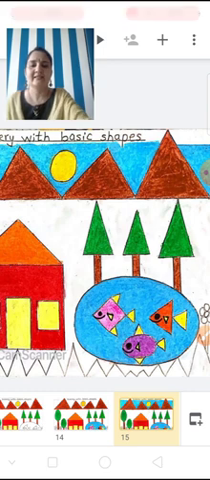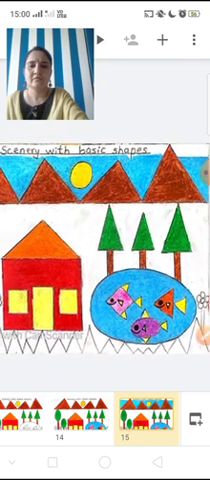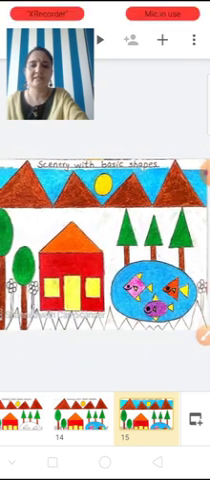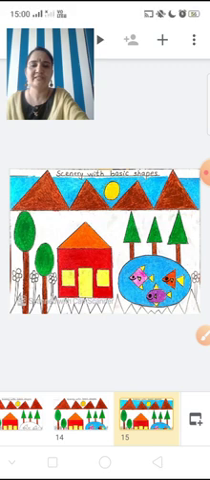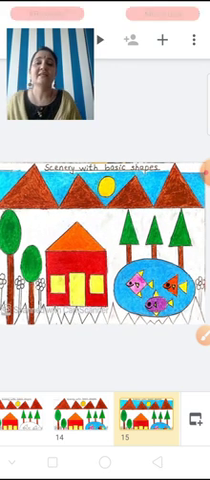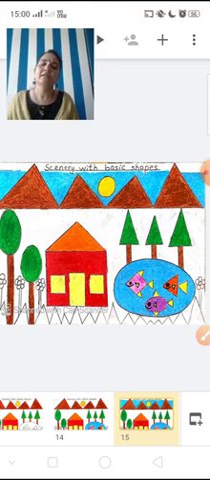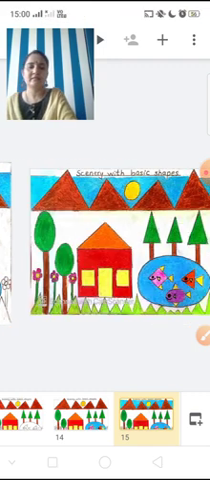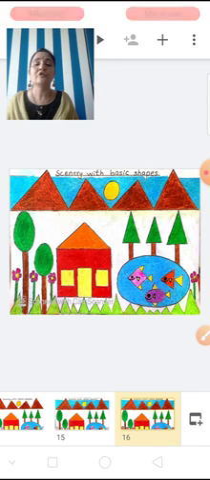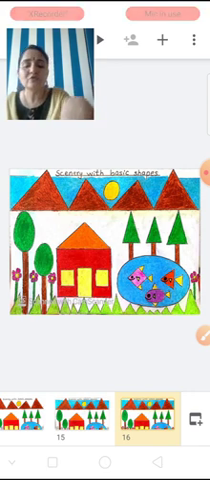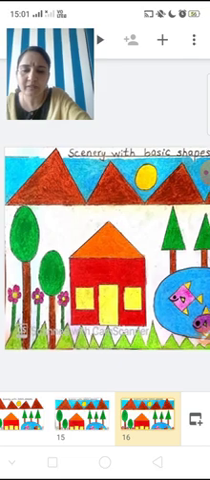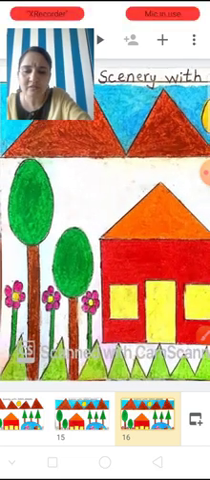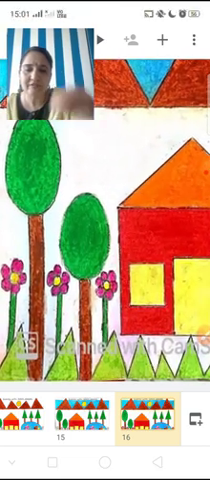sky. Let me make it small for you. Yes, can you see the sky? How the teacher has colored with light blue color. So color the sky with light blue color, and then color the flowers. Now let me show you, make it bigger for you, flowers, so that you can see how the teacher has colored the flowers.